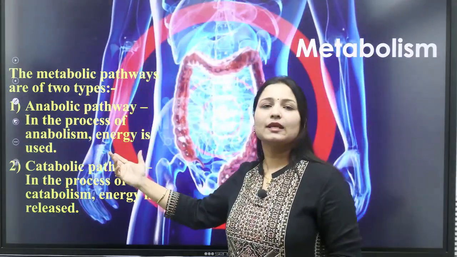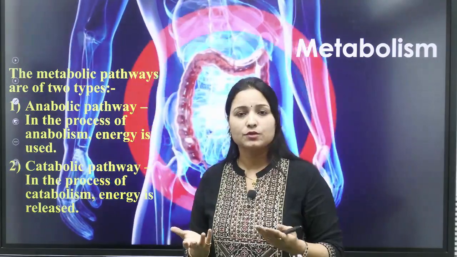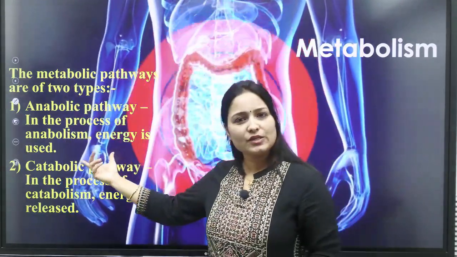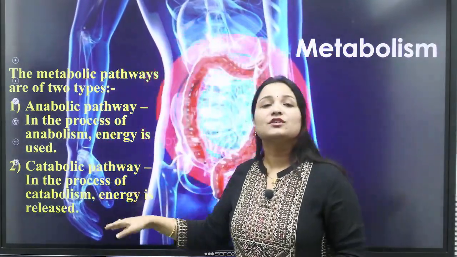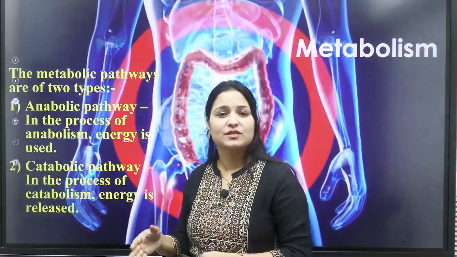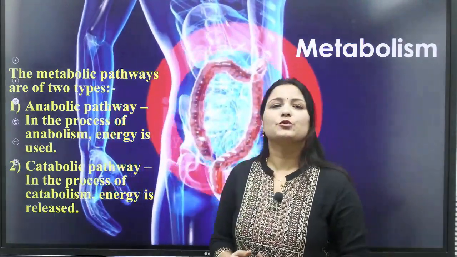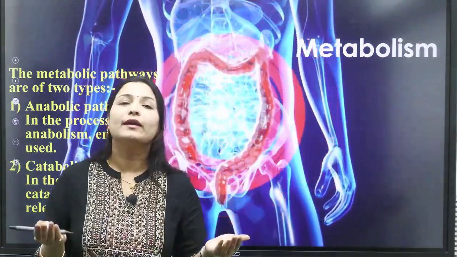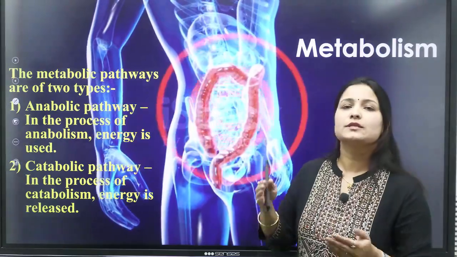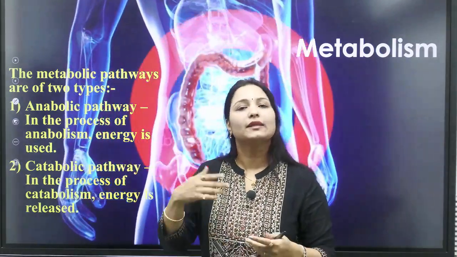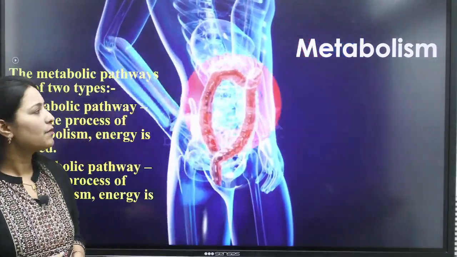Anabolism is where energy is used. Why? Because in anabolism we need to make new molecules, and for making new molecules we need energy, right? So here energy is used, whereas in the catabolism process, energy is released. Why? Because catabolism is breakdown, just like respiration. So in our body, respiration is a sort of catabolic process, isn't it? Through respiration, the food we have, in the form of carbohydrates and proteins, is broken down into a simpler form and then energy is released. That is the catabolic process which we are going to learn in metabolism.